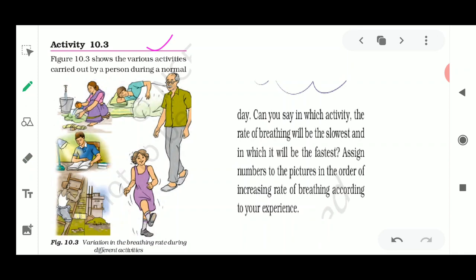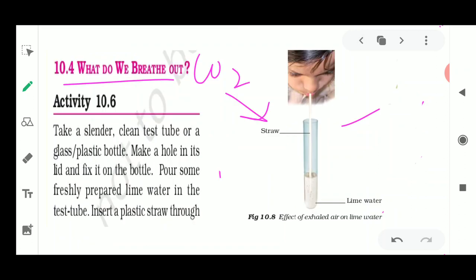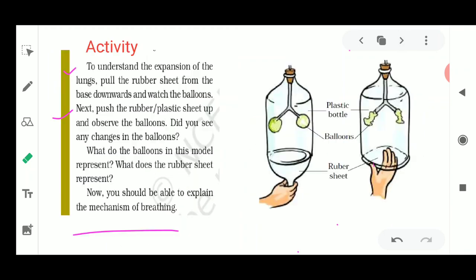After that, one more topic is to be discussed, that is respiration in plants. Now I hope these activities are clear to everybody. We discussed the first activity, what do we breathe out: we breathe out carbon dioxide, which will be tested using the lime water test, where lime water turns milky as carbon dioxide reacts with it. Next we discussed the working model of your respiratory system, that is the model of your lungs, showing what happens during inhalation and exhalation.